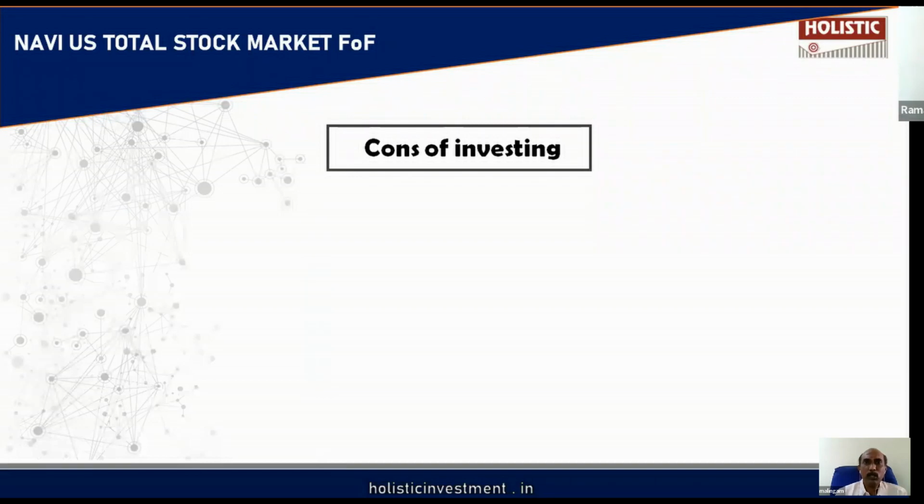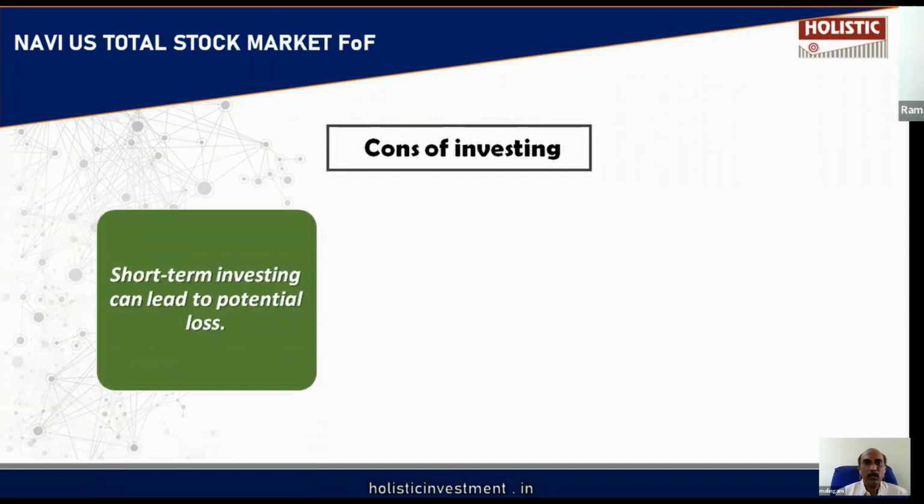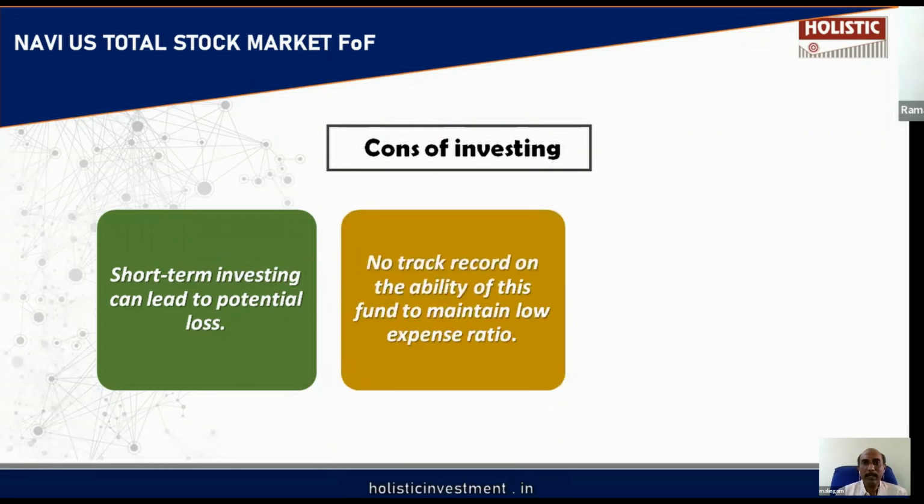What are all the cons of investing? The potential drawbacks. I'm going to list down the findings of potential demerits about this fund from our research. Short-term investing is not suitable for this particular fund because this fund is going to invest in international equity. This fund does not have any track record because it is an NFO. So how they are going to maintain a low expense ratio, we have to wait and see.